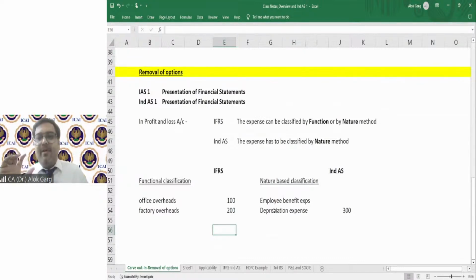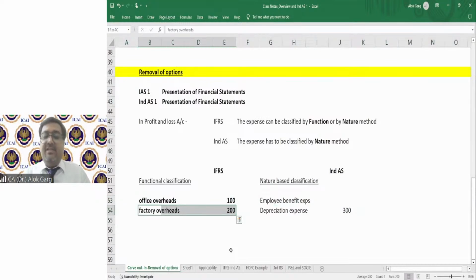Going by the functional classification means classifying the expenses in the division or department to which it belongs. For example, in this case, 100 crore rupees of depreciation on office building has been shown as an office overhead. 200 crore of depreciation on factory building has been shown as a factory overhead. So this is known as a functional classification of expenses.